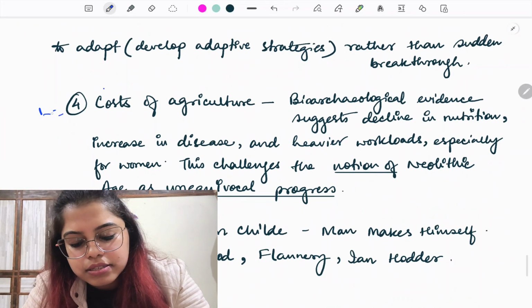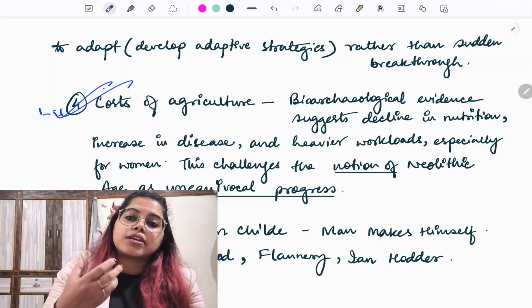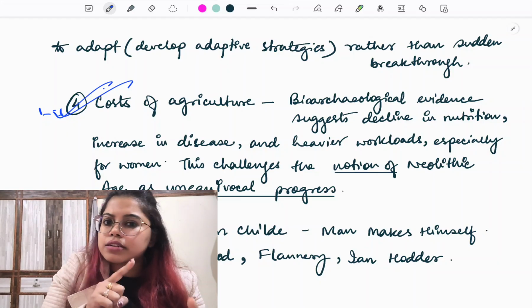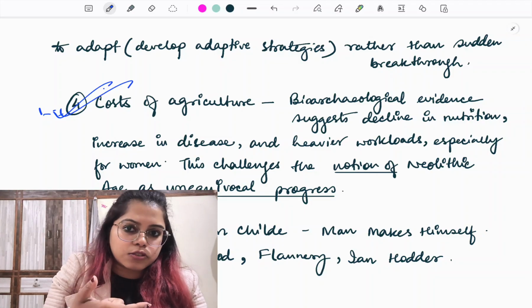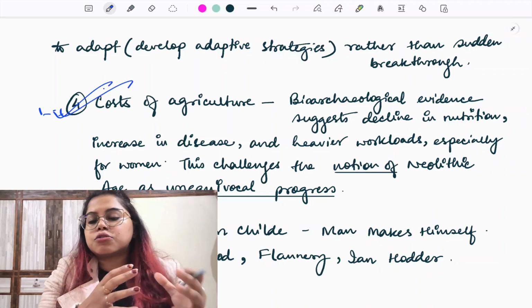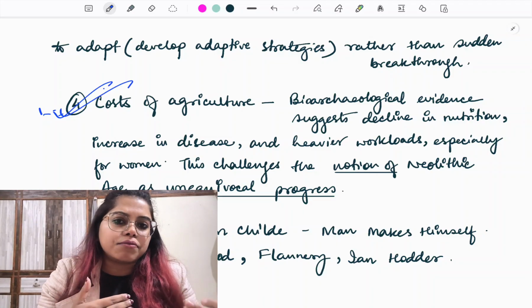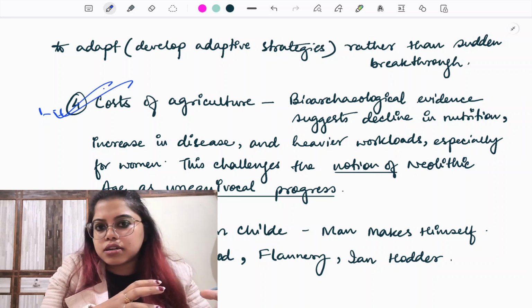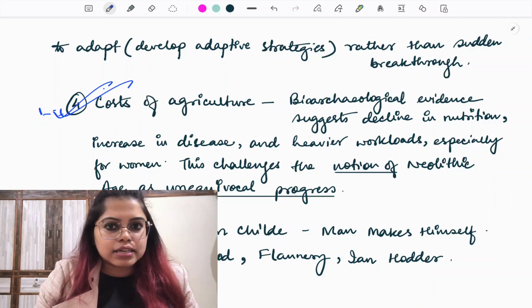And very important is the cost of agriculture. देखो, V. Gordon Childe has also said ना कि ये progress था, but इस चीज को इन्होंने challenge किया है. They have said, was it really a progress? Because if we see, because of the advent of agriculture, people selectively started growing certain foods. For example, wheat. Let us assume they selectively started growing wheat, and that reduced our dependence on other sources. For example, some millets. I'm just giving an example to help you understand the theory.